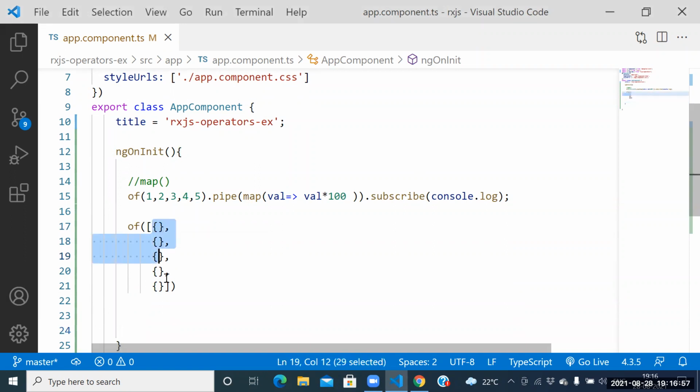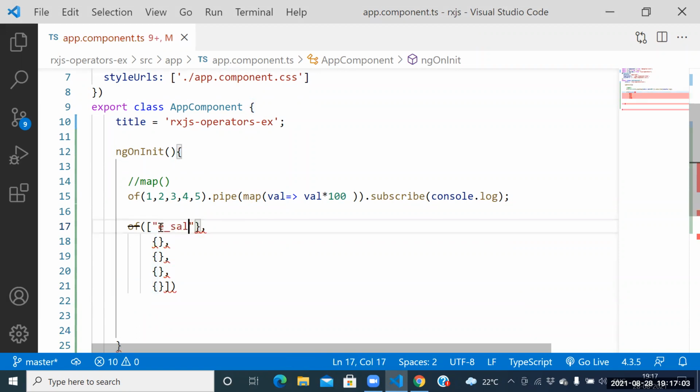These JSON objects we need to get from the server itself. Fine. What does this JSON object contain? Employee salary equal to what? 10,000. Employee salary equal to what do you want to place again? Employee salary equal to, we need to place 10,000.